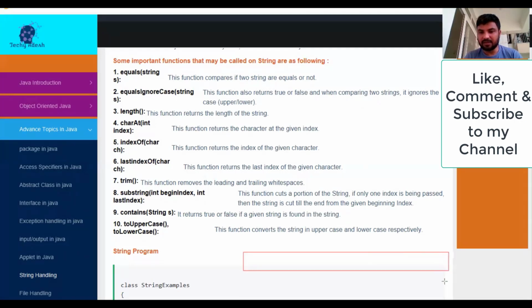This is the example where I'm writing. Suppose I have "hello", right? And I want to extract a substring, suppose "el", right? So how will I do that? I'll call the substring function. First of all, I have to give the beginning index from where I want to start the extraction. It means from where I want to start, I want E. So what is the starting index? 1. 0, 1, right? Comma.